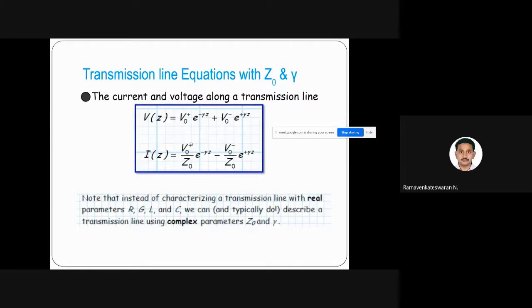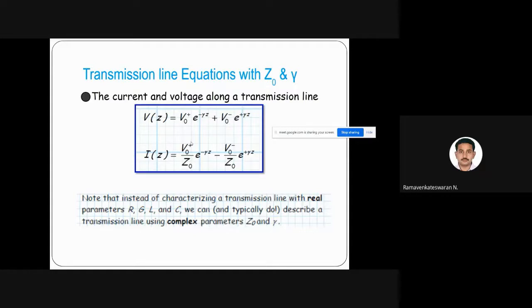If I'm starting from the sending point of view, it becomes simply V naught plus plus V naught minus. What this V naught minus is, I'll come to that. One term is V naught plus e power minus gamma z, that is the forward wave which is propagating from the sending point to the receiving point.